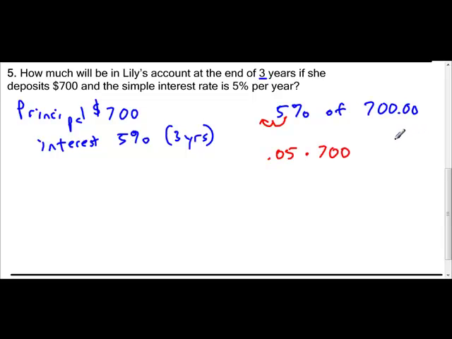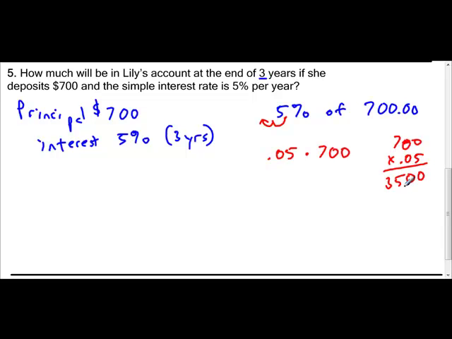Let me do that over here. 700 times 0.05. 5 times 0, 0. 5 times 0, 0. 5 times 7, 35. Now I don't have to do the 0 because this 0 times all these is going to be 0. So I'm not going to spend the time. But I have 2 decimal places.